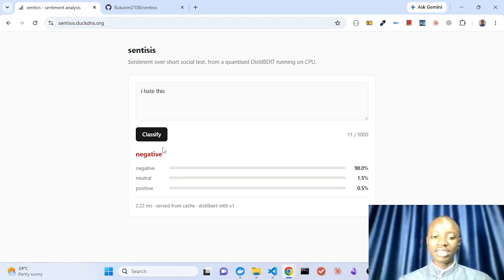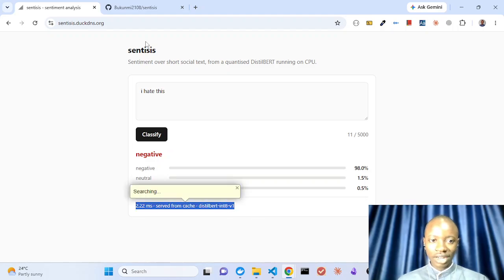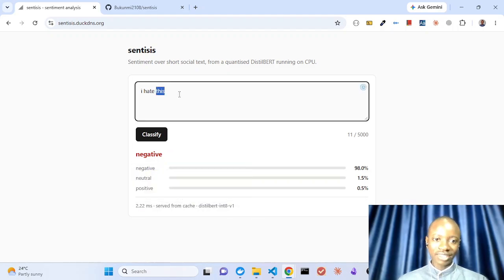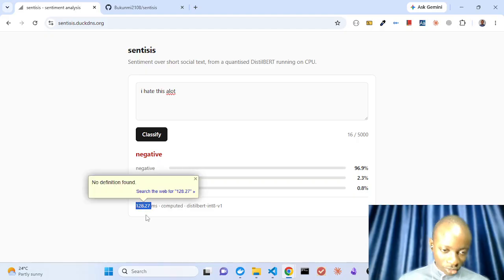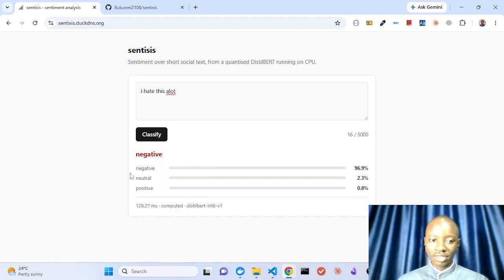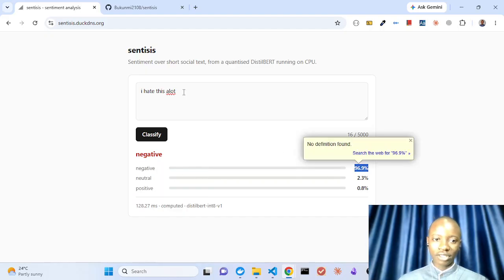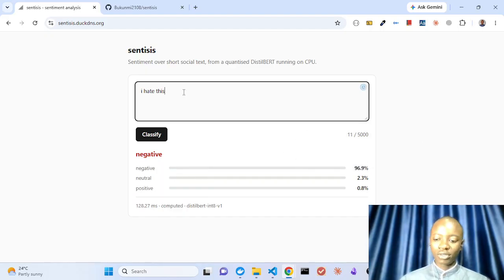If we look at this, it is very, very fast. Of course, this is serving from a cache, because I typed this exact thing some minutes earlier. Let me change it: "I hate this a lot." Now it's computed in 7.27 milliseconds. Very fast. Negative. Now it's not serving from cache, but if I remove this, it will serve from cache.